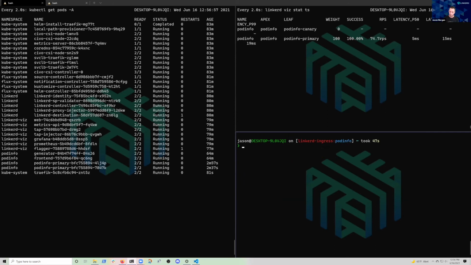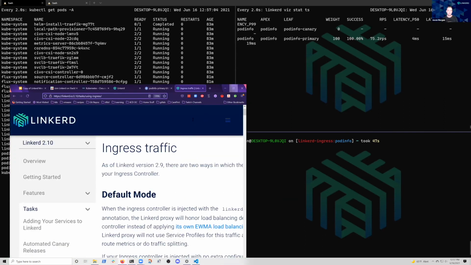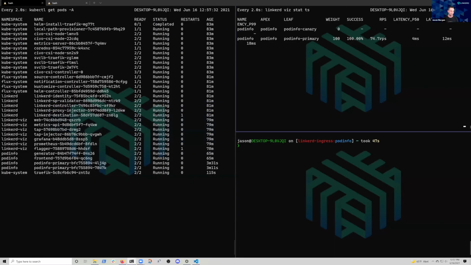Oops, here we go. Oh yeah, and I want to show you the ingress documentation. So again, this is all detailed out right here. Essentially, in default mode, we're not going to take over the routing. So if you have things like sticky sessions that you want out of your ingress controller, that's still just going to work. There's no change required. If you do instead put it in ingress mode, then all of a sudden Linkerd is going to take charge of that routing. So use caution and make sure that you're only putting this in the appropriate use case. All right, so we overrode that.